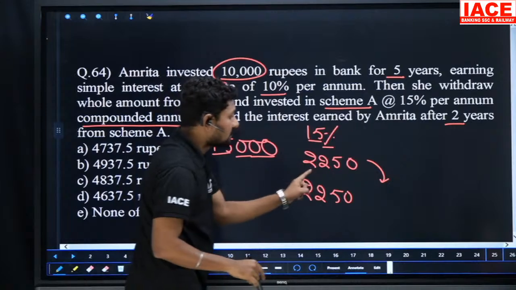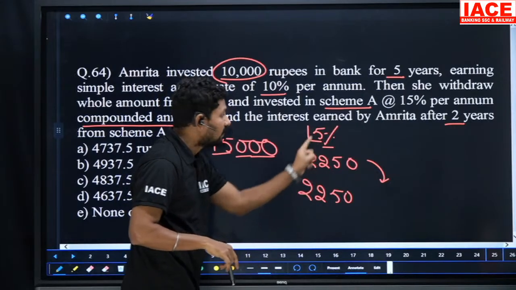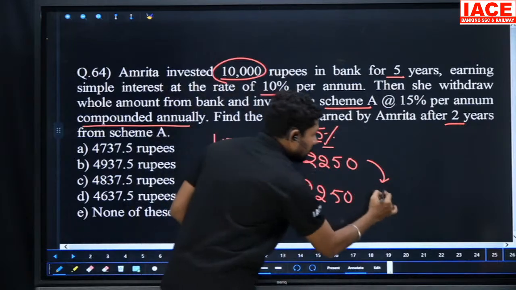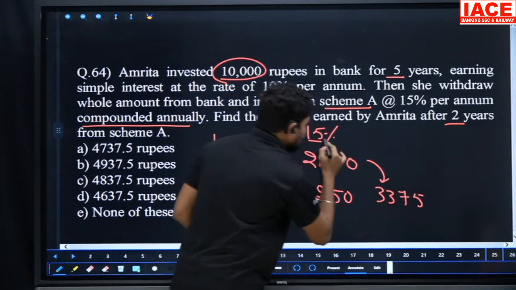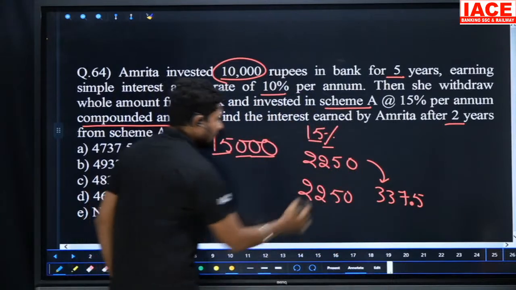How did this 225 come? By squaring 15. But again we have to take 15%. 15 square into 15, that means 15 cube. 15 cube value is 3375. Percentage-wise 1 decimal will be generated, 1 zero will be cancelled. This is the total interest. When you add this, we'll get an answer.